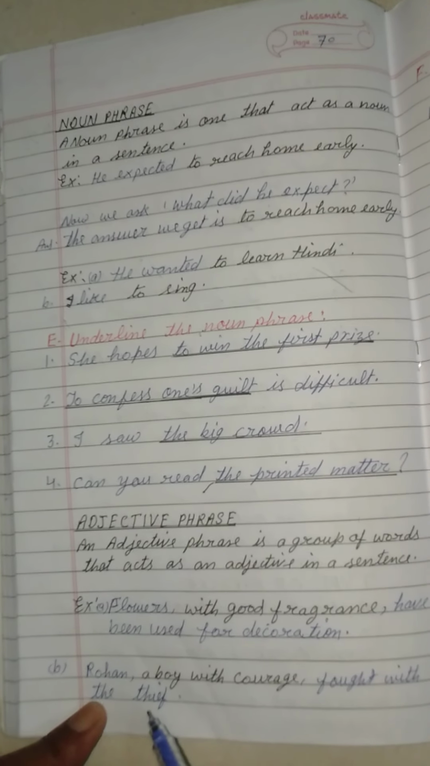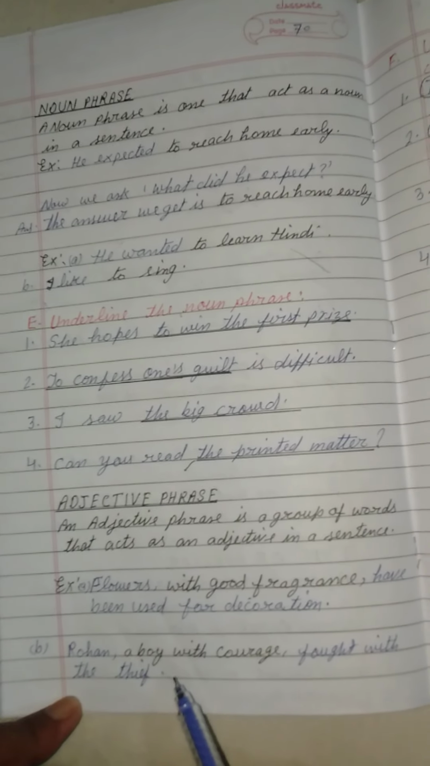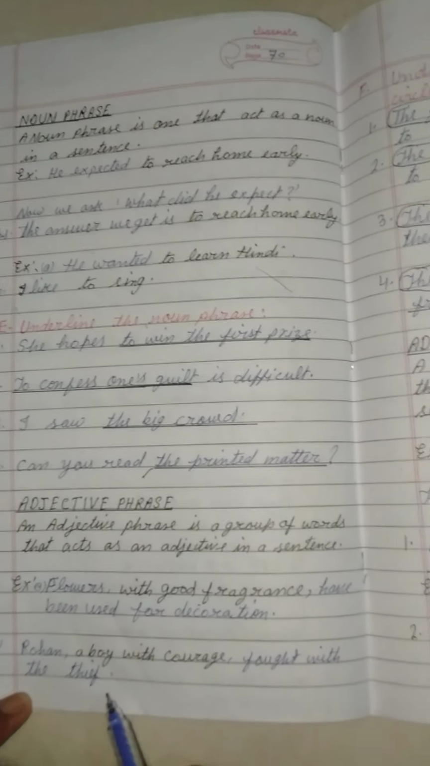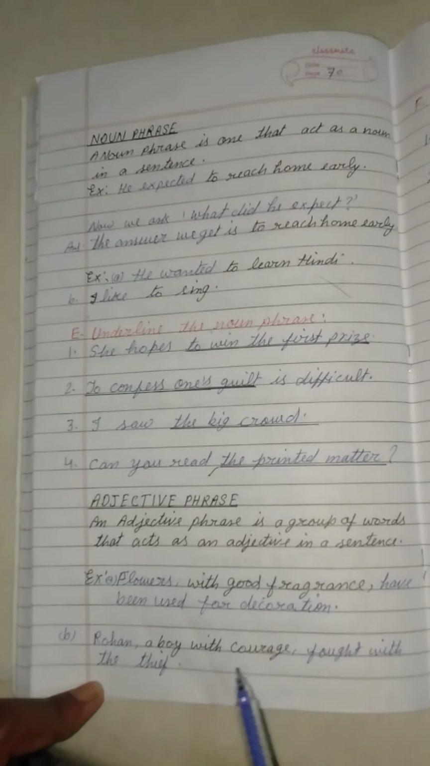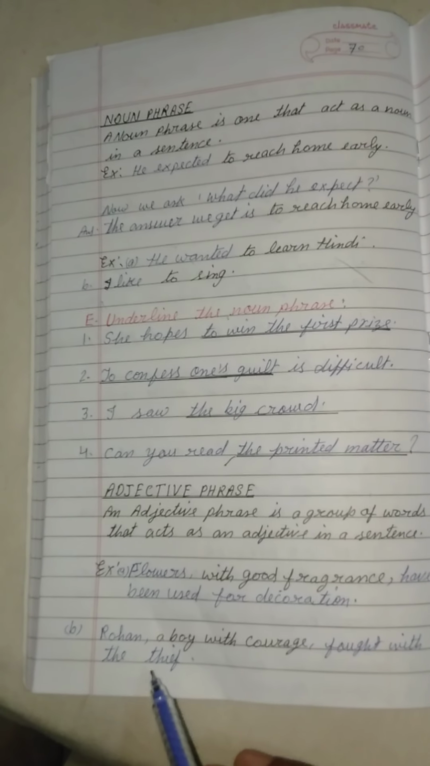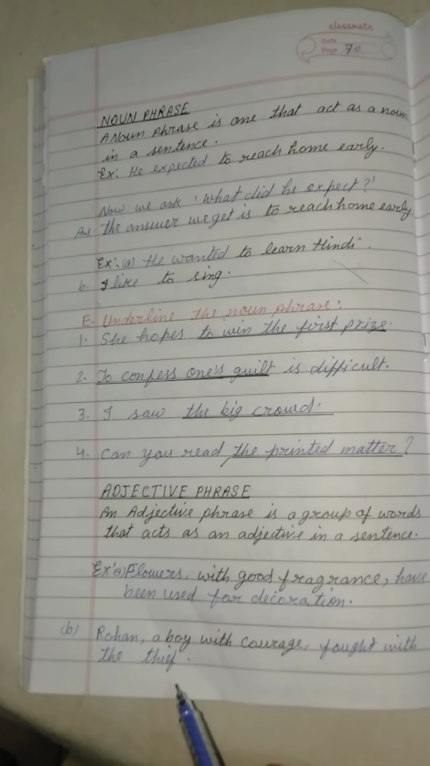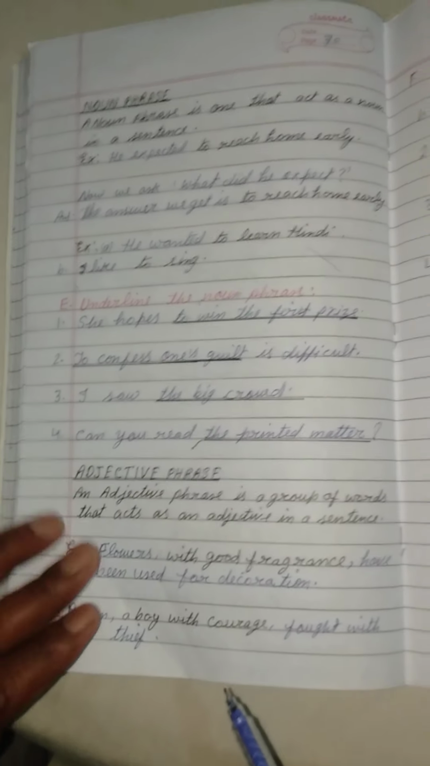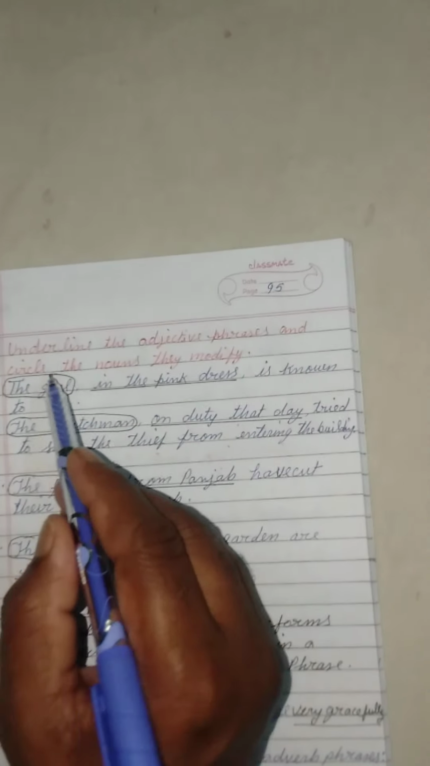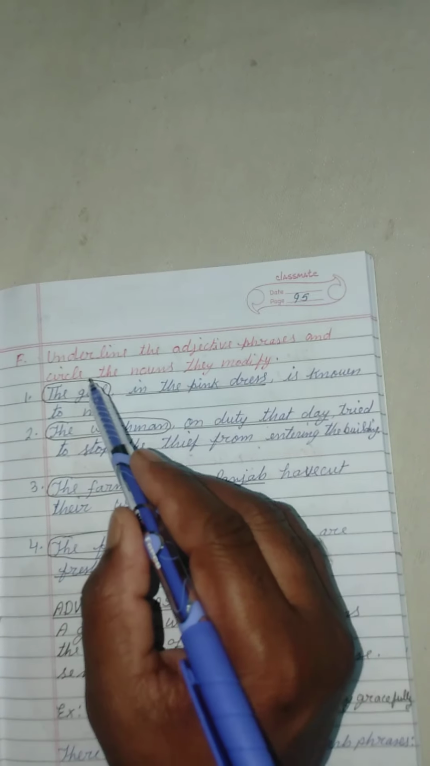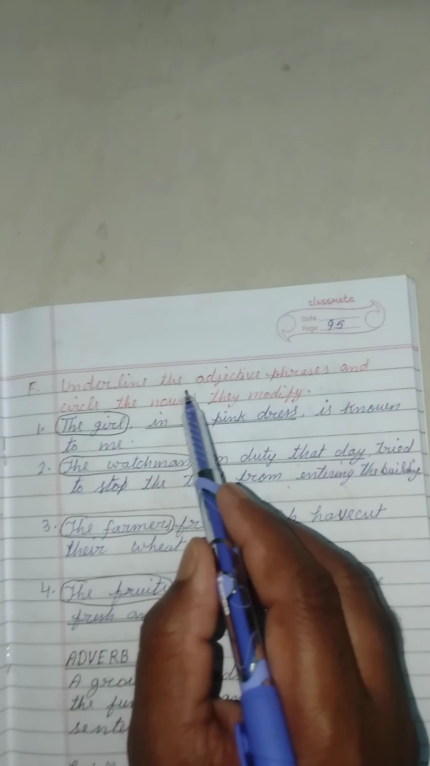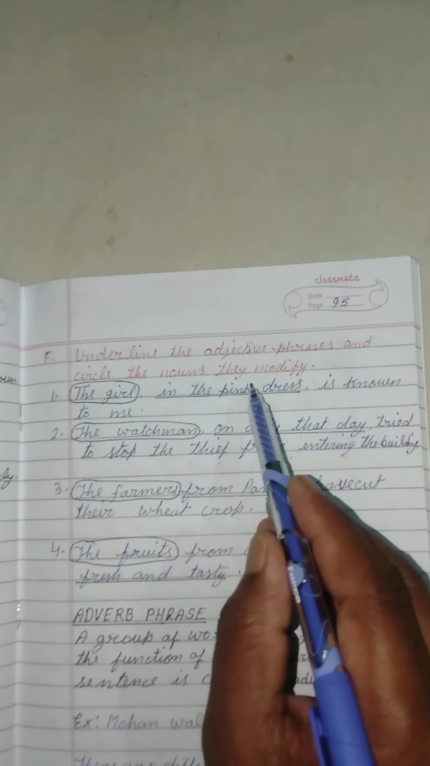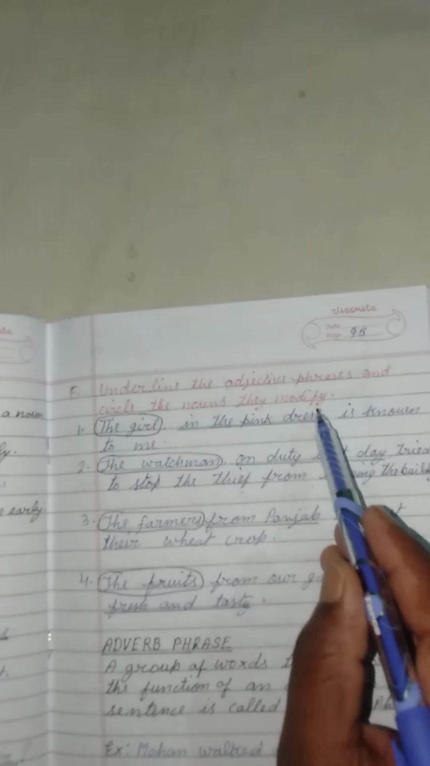In the second sentence, Rohan, a boy with courage, fought with the thief. The dark color words here are telling the quality of Rohan. Now we are giving some more examples. Underline the adjective phrases and circle the noun they modify.